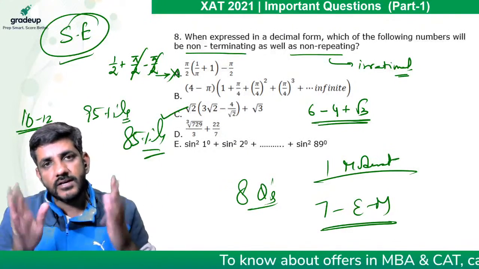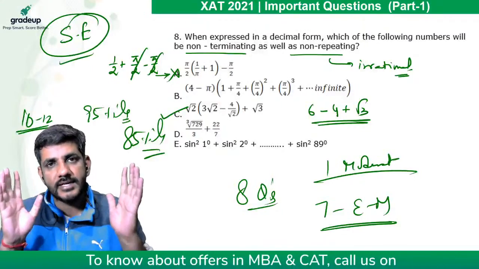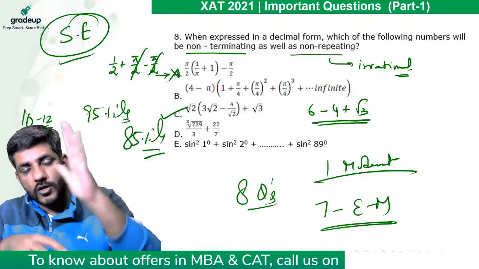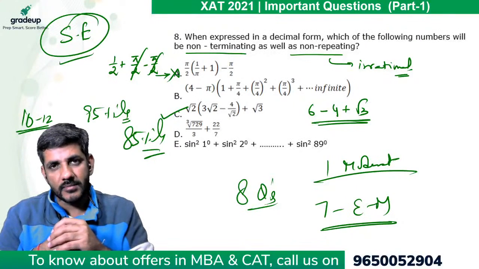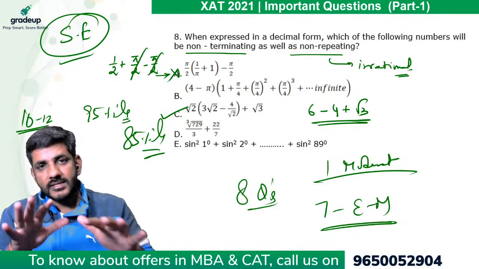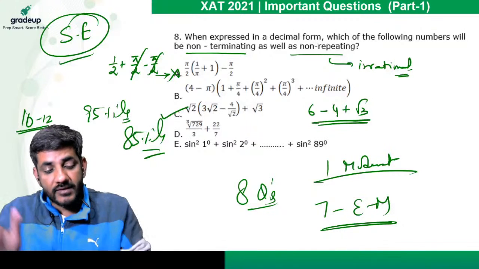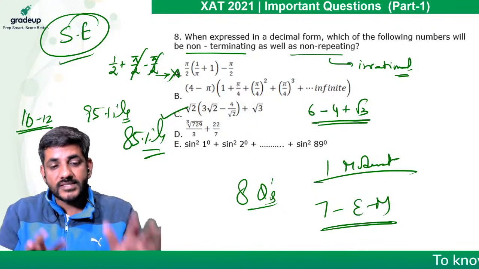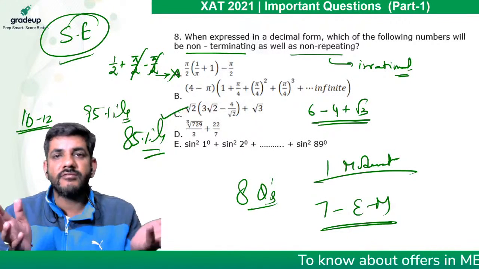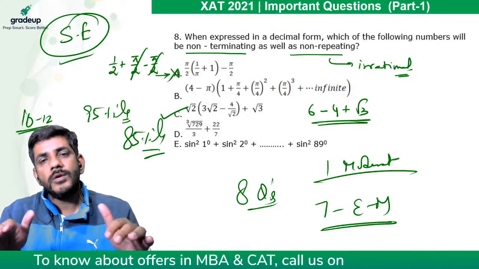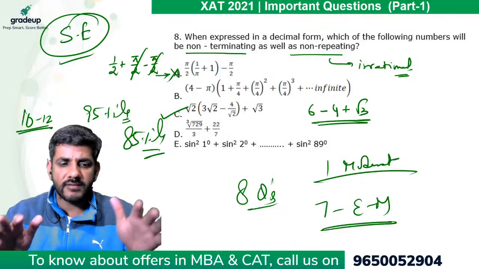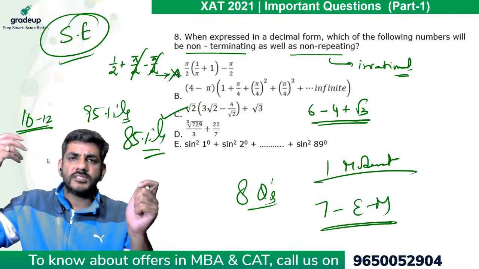We have done 7 questions straight away from the first 8 questions. Still 14 questions of QA are remaining and 6 questions of DI are remaining. And this is after we having this much of time. 165 minutes were there with each and every one. Still, the cutoff of XAT can always be cleared at a very easy level if you just figure out the easier questions out of this.